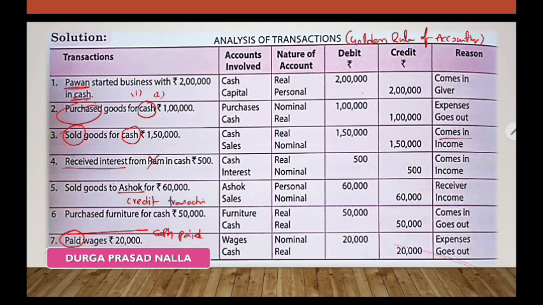Once again check the total question. So this is the procedure we follow to identify the accounts involved and the nature of accounts, and based on the reason, which item will be debit and which item will be credit.